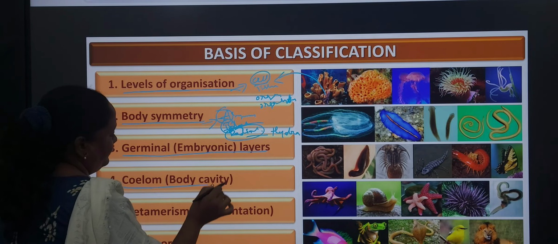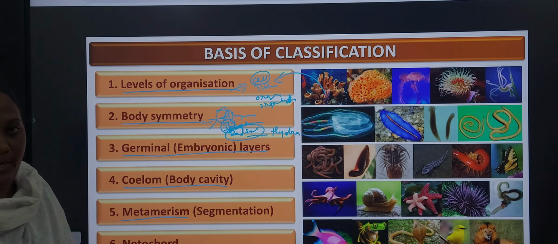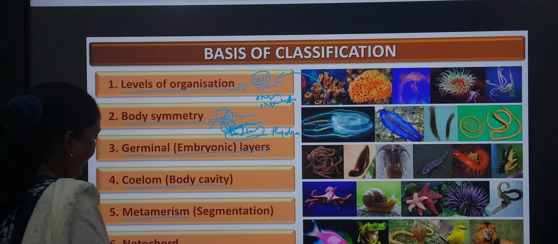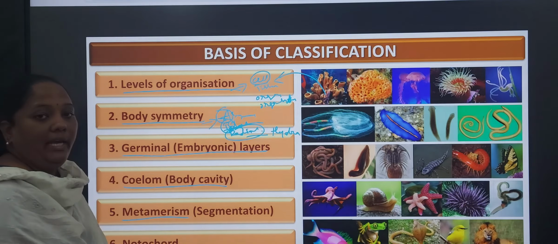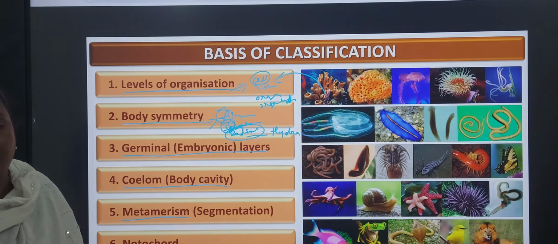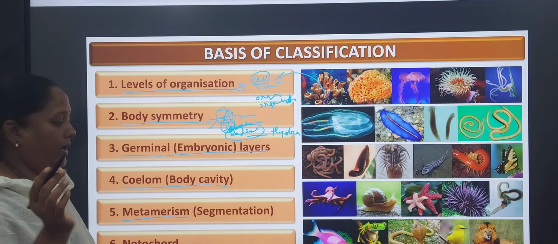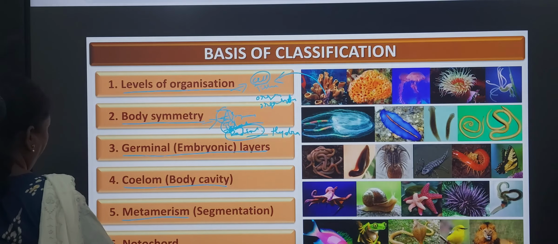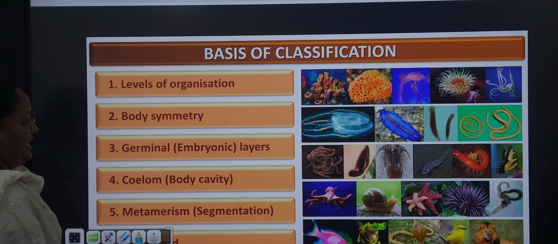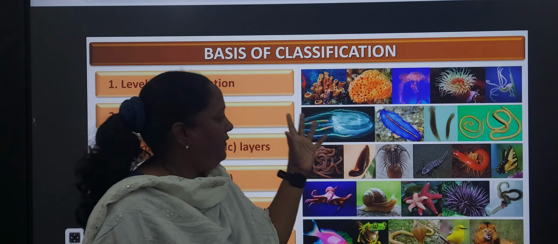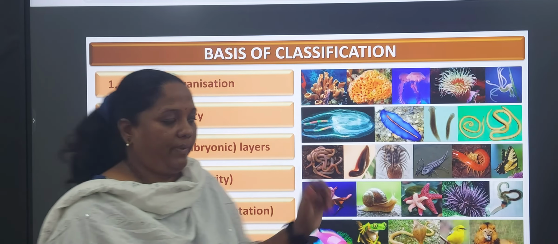I told you previously, metamerism is nothing but segmentation of the body. By observing the segments, we can identify which phylum this species relates to. Next, notochord. In the chordates notochord is present, in non-chordates notochord is absent. So by the basis of classification we can identify which phylum relates to which species.